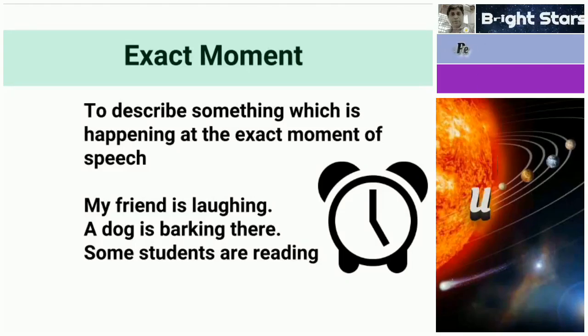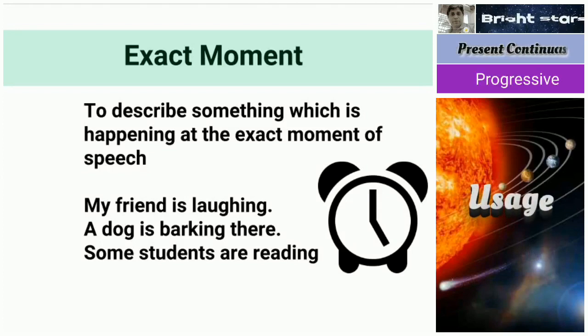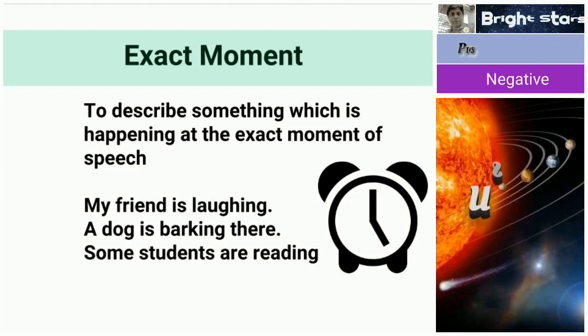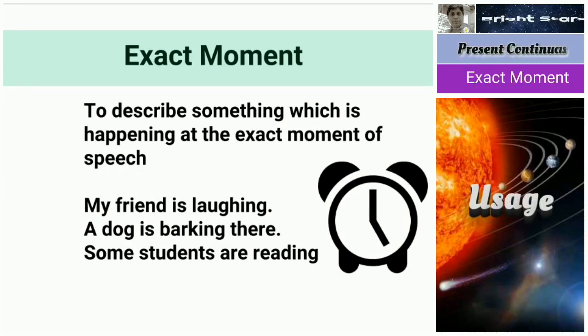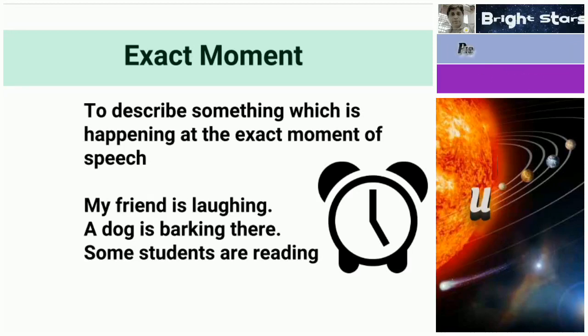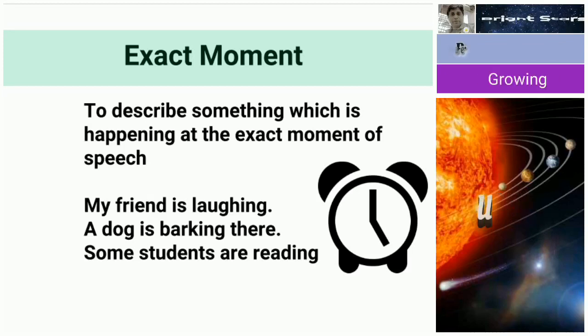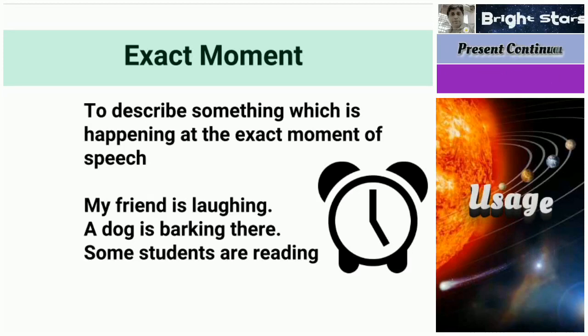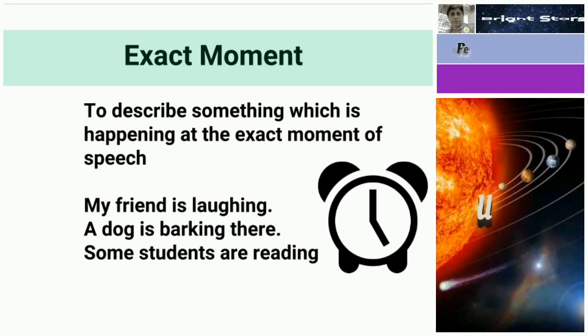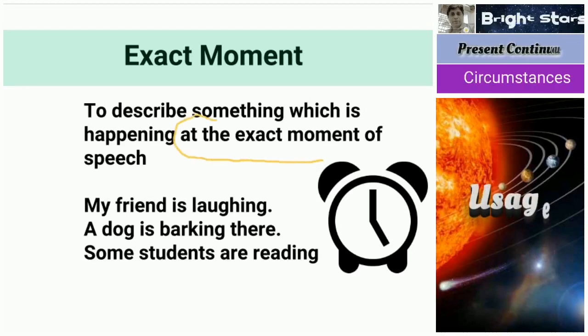Here onwards we see the usage of the present continuous tense. In the previous video we learned the different functions and uses of the simple present tense. Here we are going to learn the different uses of the present continuous tense. First, the exact moment: to describe something which is happening at the exact moment of speech. At the exact moment of speech, this is important.